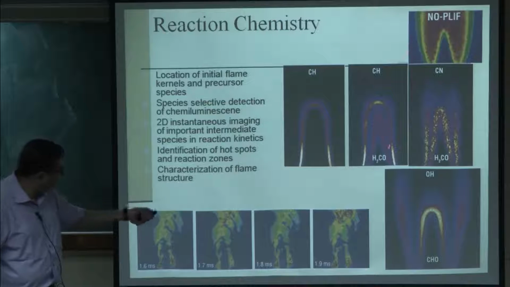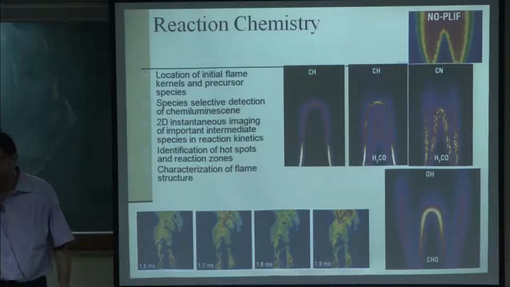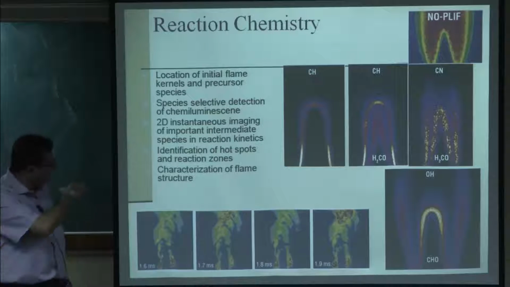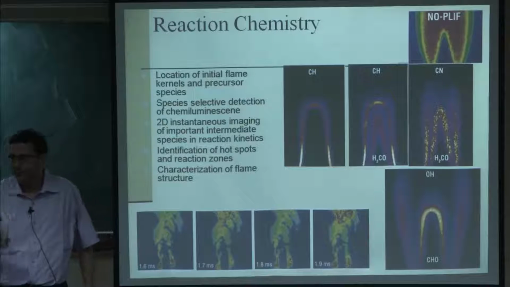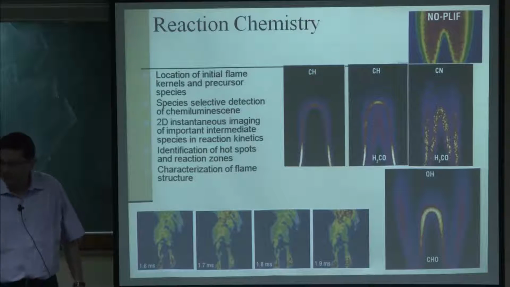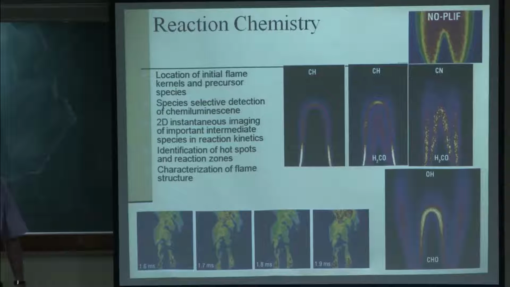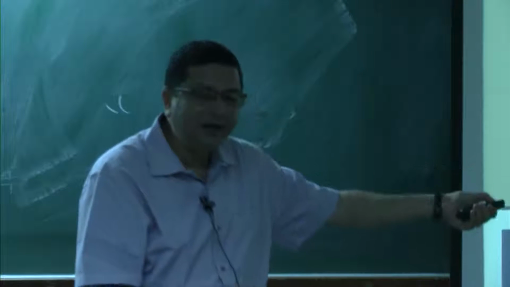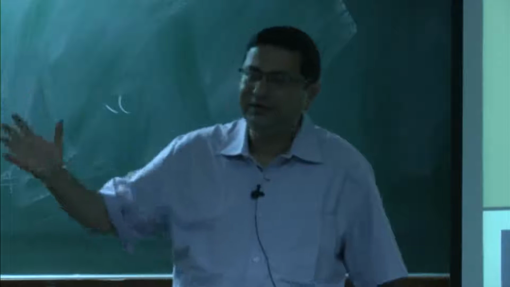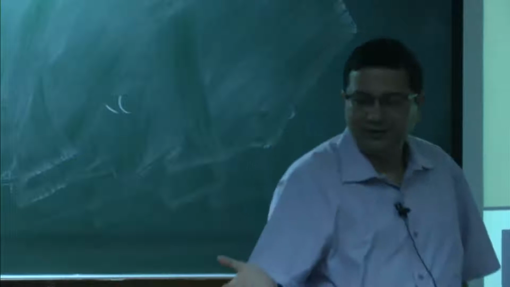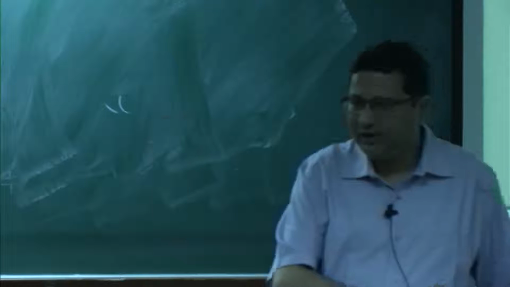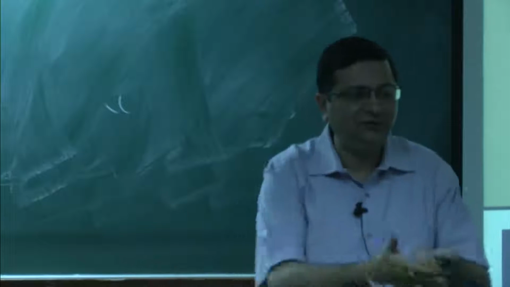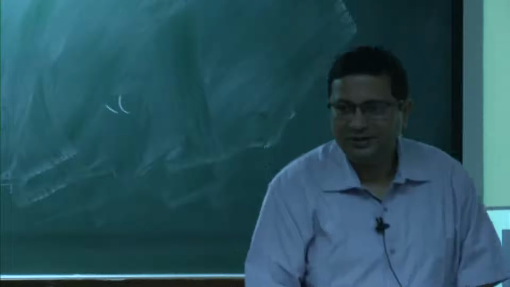And if you are going for multiple species, you need to have multiple lasers, a single laser will not do, because each of them is essentially sending a particular laser pulse, because one dye laser at one time can give only one frequency, it cannot give multiple frequencies. So, multiple lasers have to be used, but since all these species operate at different frequencies, technically we can have 10 laser sources and 10 species can be simultaneously measured without interfering with each other. Okay, that is the advantage of this system.